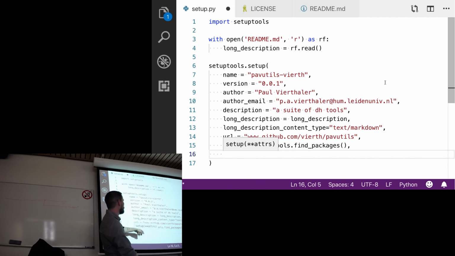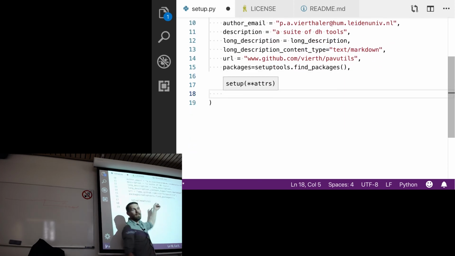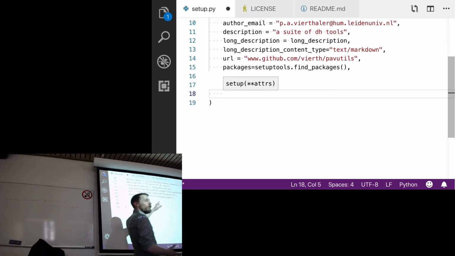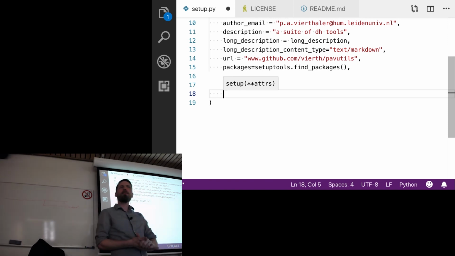So this will just look through my packages that I've imported, and it'll say, hey, you're importing this. So if somebody installs your code, then it will tell them the things that it depends on. And it might even install them for you. I'm not actually sure about that.